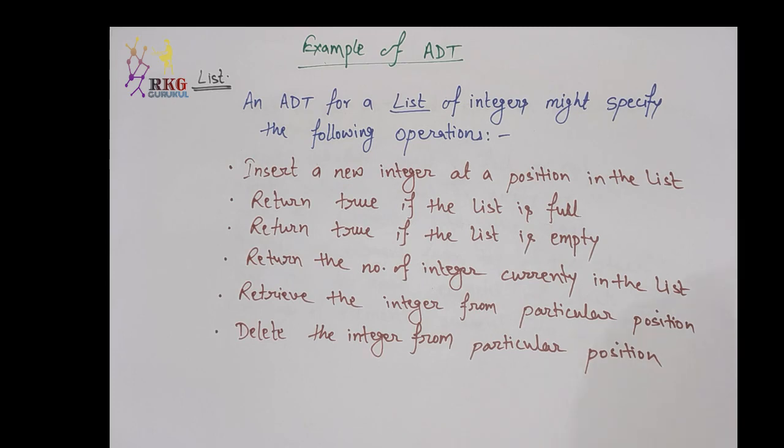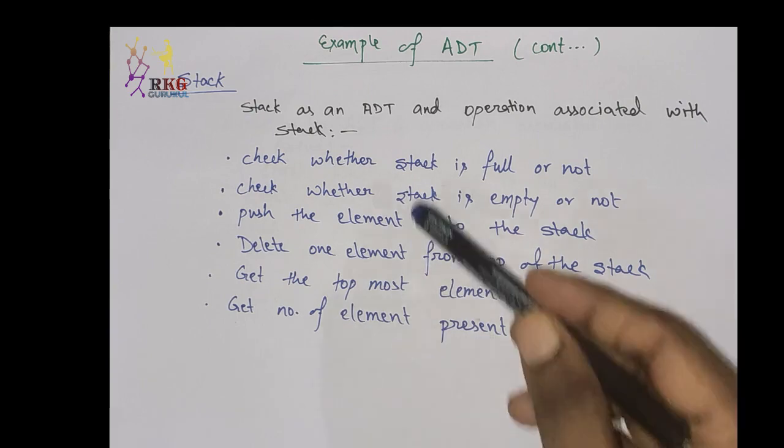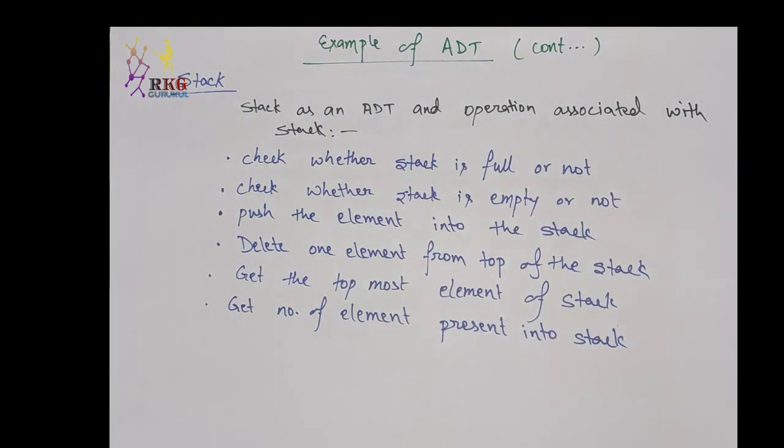Let's see some more examples of ADT. So this is stack as an ADT. If stack is an ADT, then the operations associated with stacks are like this. Operations on stack: check whether the stack is full or not, check whether the stack is empty or not, push an element into the stack, delete one element from the top of the stack, fetch the top element of the stack, and get how many elements are present in the stack. So these are the operations associated with stack.